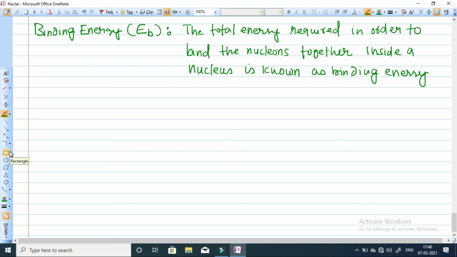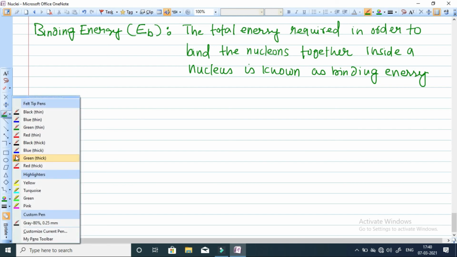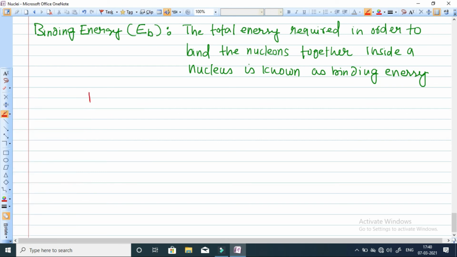Some of the mass is converted into energy, and that energy is required for binding the nucleons together inside the nucleus. So this binding energy will be equal to the energy equivalent to the mass defect. EB equals delta M into C square, where delta M is the mass defect. So this is the expression of binding energy.